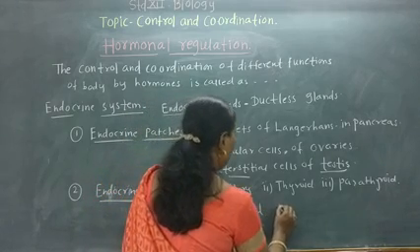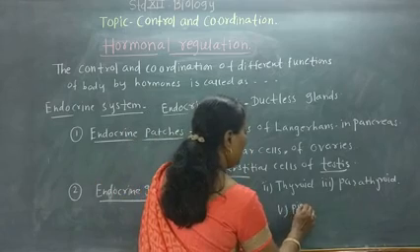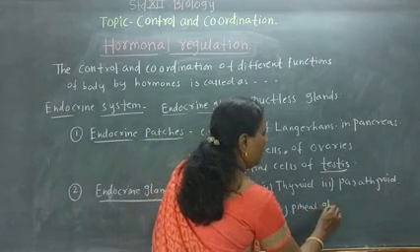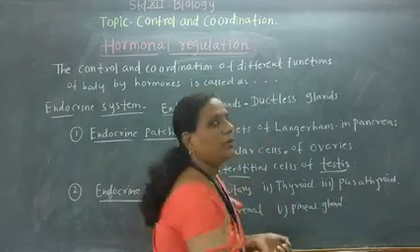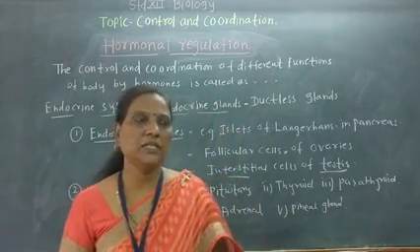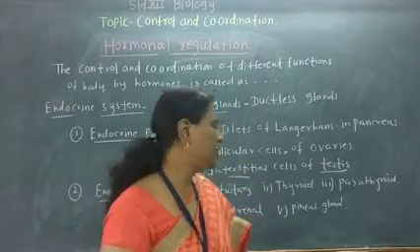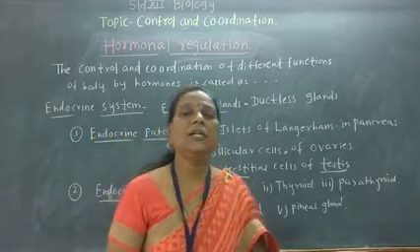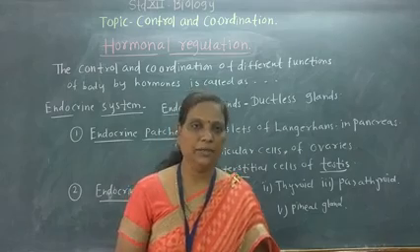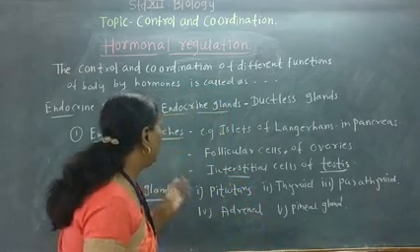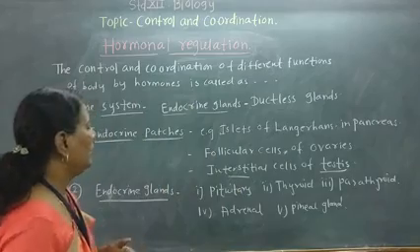These are purely endocrine glands, which means they do not possess ducts to carry their secretions. They pour their secretion directly into the blood. So such endocrine patches and endocrine glands are present.